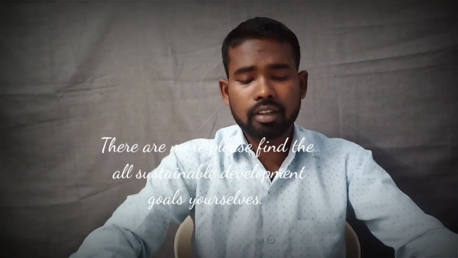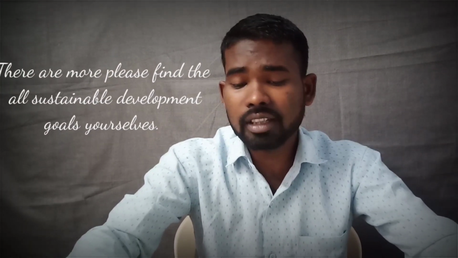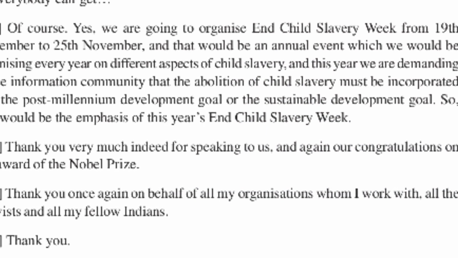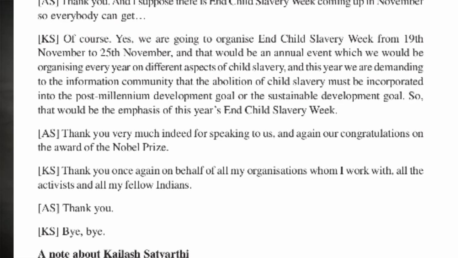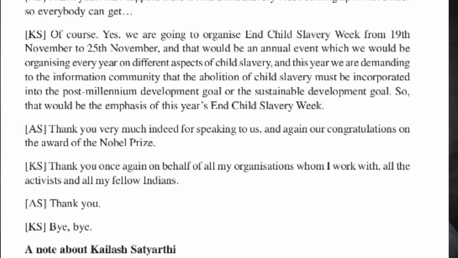Kailash Satyarthi is a social worker and he has worked his entire life for the abolition of child slavery. Adam Smith says, thank you very much indeed for speaking to us, and congratulations again for the award of the Nobel Prize that you have won.